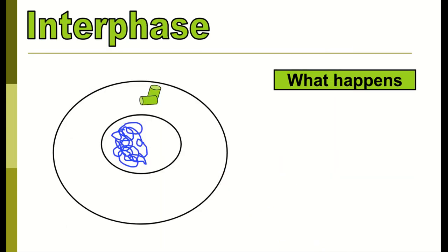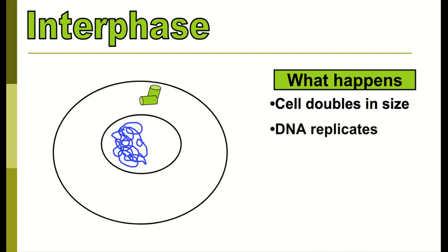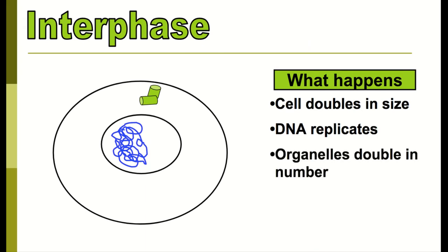So getting into our cell cycle, our first phase is interphase. So what happens here is our cell is going to double in size, so it's going to physically grow. Our DNA will replicate. As I said, that DNA replication video would be great to watch. Our organelles double in numbers. So right here, I don't have all of the organelles pictured, but the mitochondria, the ER, Golgi bodies, they're going to have to double in number.